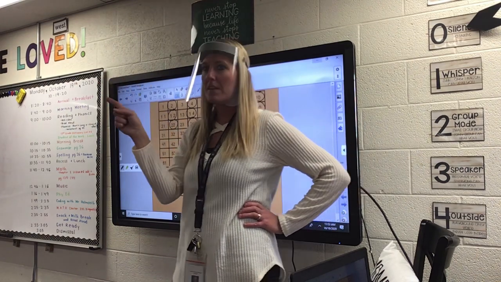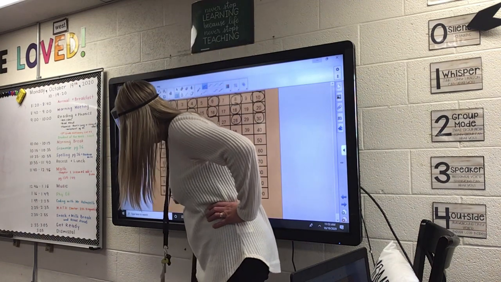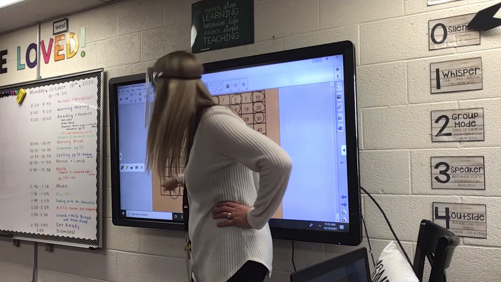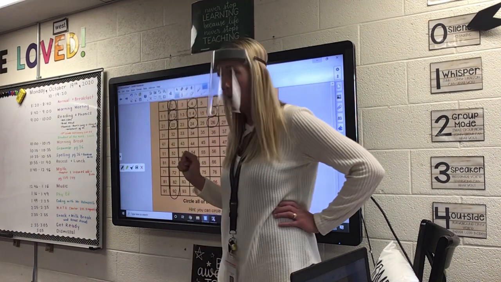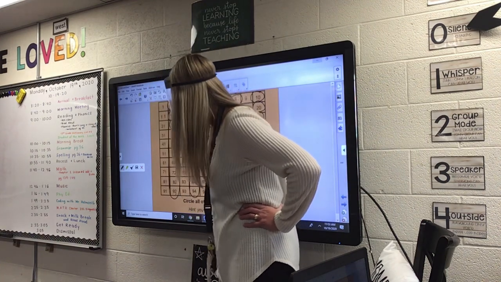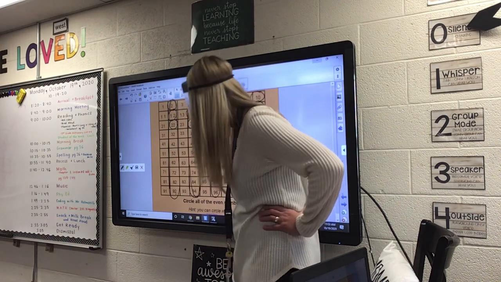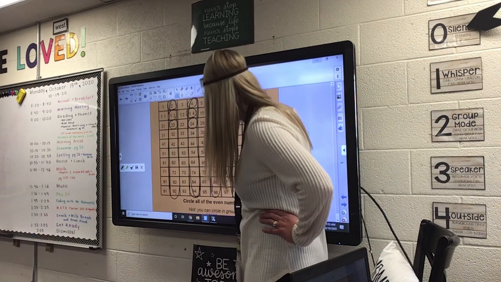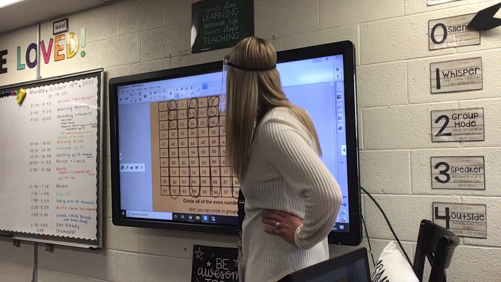I heard some of you saying, what do I need to do? All of these that end in a 2, see how they're ending in a 2, the 2's in the ones place, those are all even. You were right. Now these that end in a 4 are all even. And 6s. And 8s. And 10s, because these all end in 0.